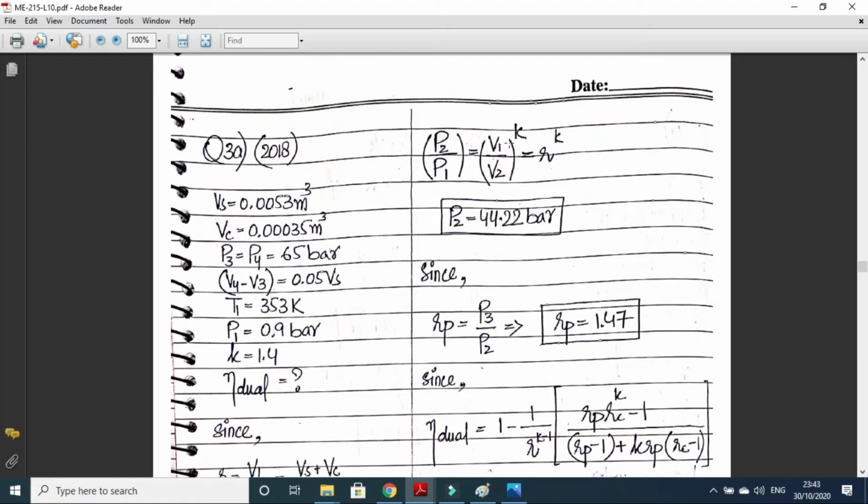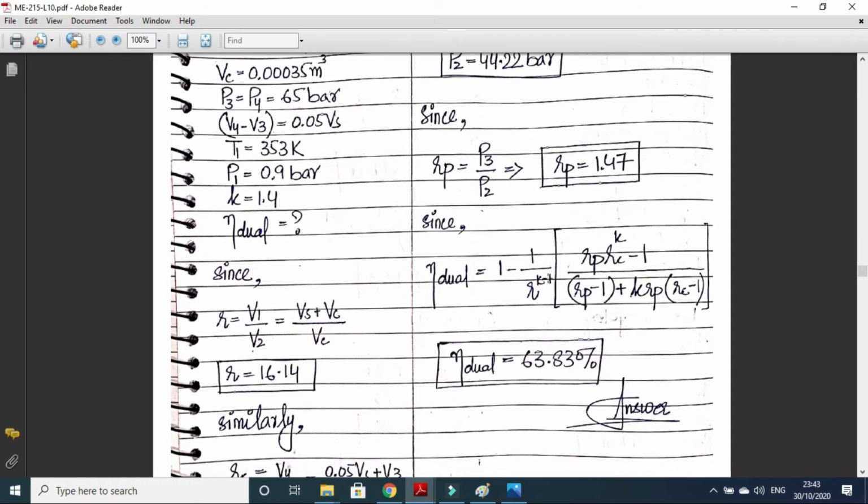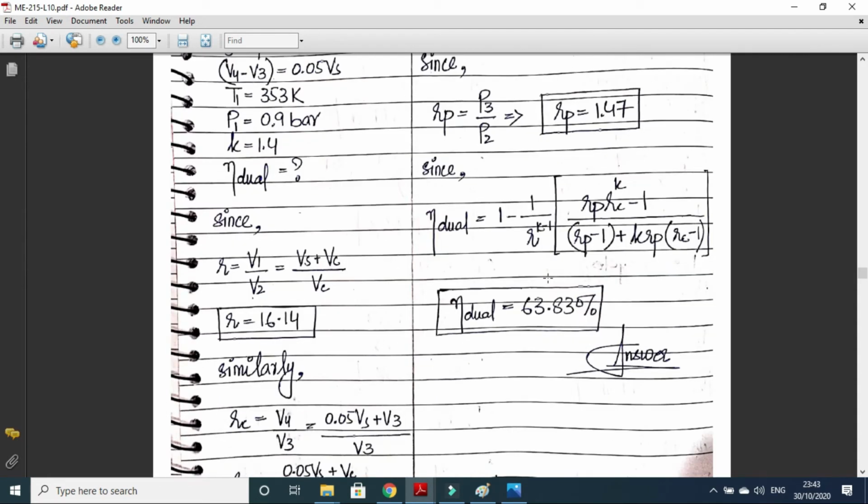P2 upon P1 is equal to V1 upon V2 to the power K. R is known, P1 is given, so we can calculate P2. And once we know P2, P3 is given. So P3 upon P2 is RP. We needed R, RC, RP, and K. We know all these things, and we can use this formula to calculate the dual engine efficiency.